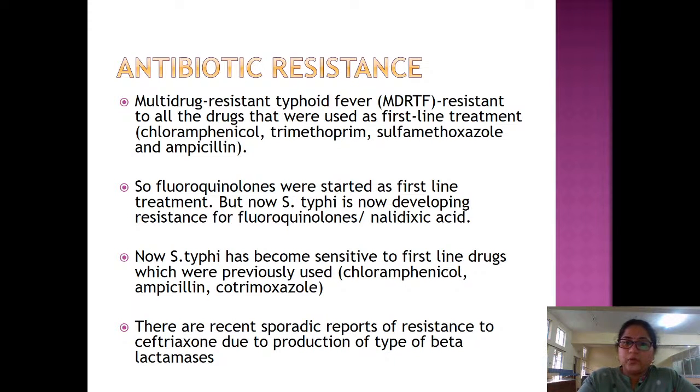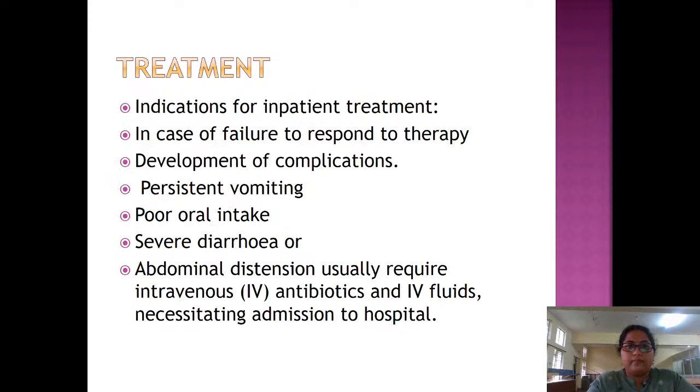There are recent sporadic reports of resistance to ceftriaxone due to production of beta-lactamases. Ceftriaxone is one of the important drugs in cases of severe typhoid, which we will be giving intravenously, which we'll be discussing in a bit of time.